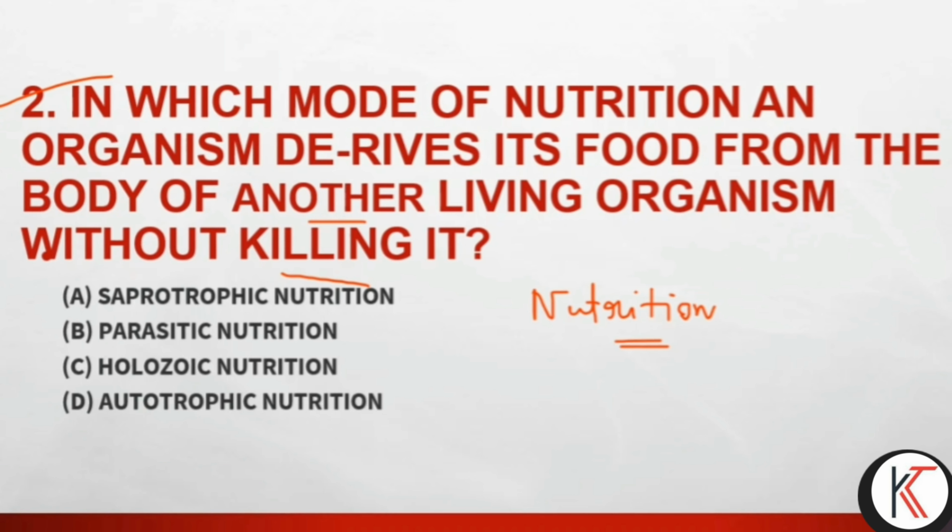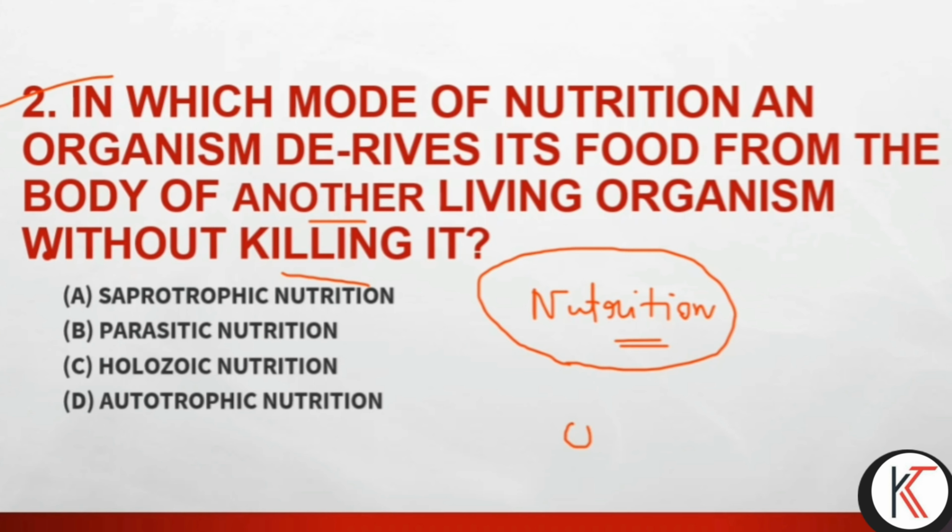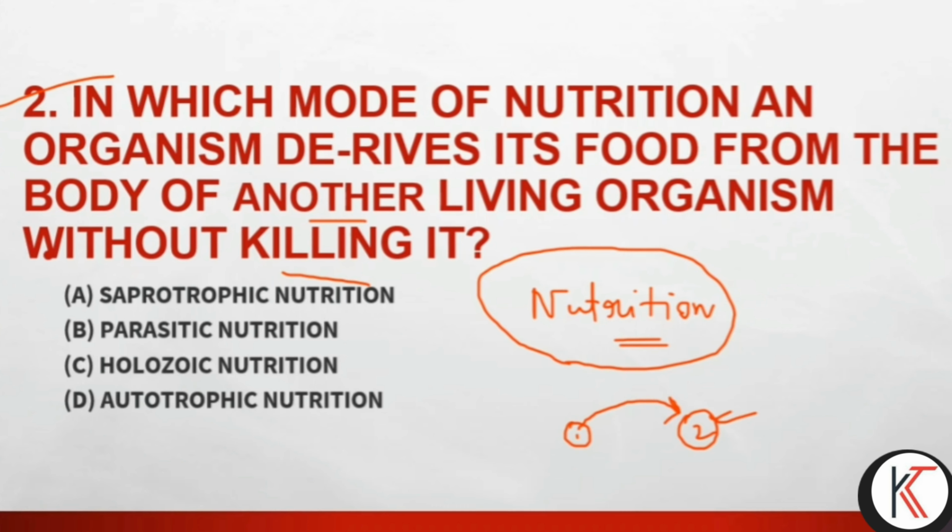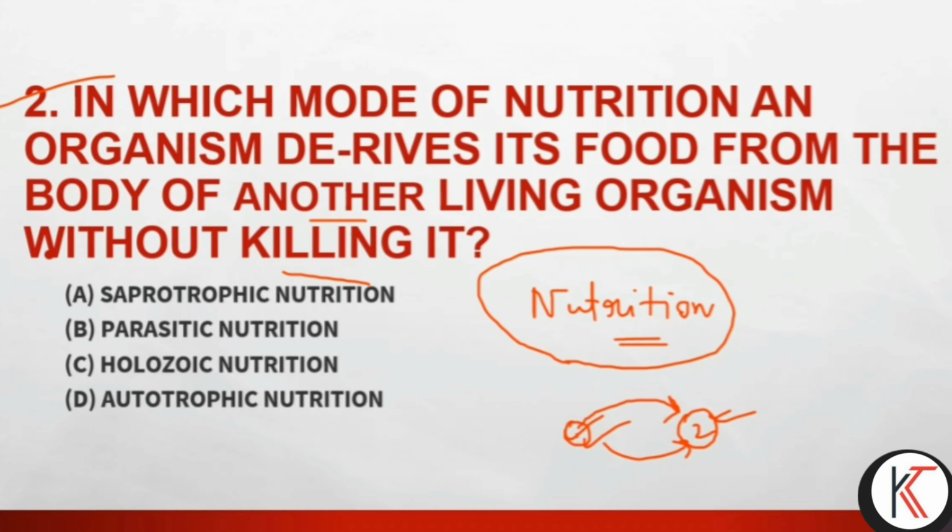Suppose there is organism number one and organism number two, then one organism takes the nutrition from the other, which can be an animal or plant or living organism, but it cannot kill them. So without killing.